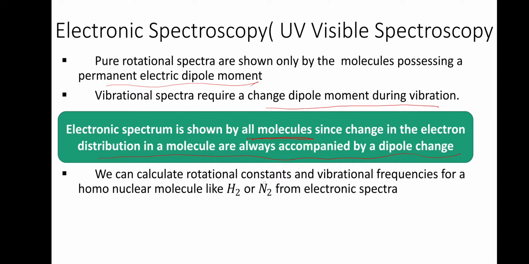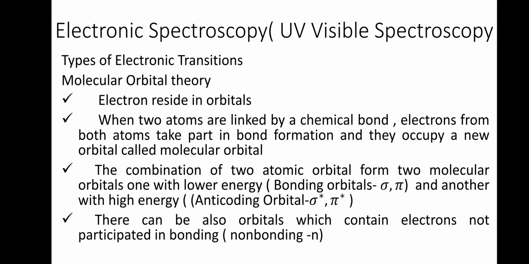We can calculate the rotational constant and vibrational frequencies for a homonuclear molecule like H2 or N2 from the electronic spectrum. Since it does not have a permanent dipole moment and does not produce a dipole moment change during vibration, it is IR inactive and rotational spectrum inactive, but it will give an electronic spectrum. If we take it in a pure gaseous state, we can use that to calculate the rotational constant and also the vibrational frequency. Okay.